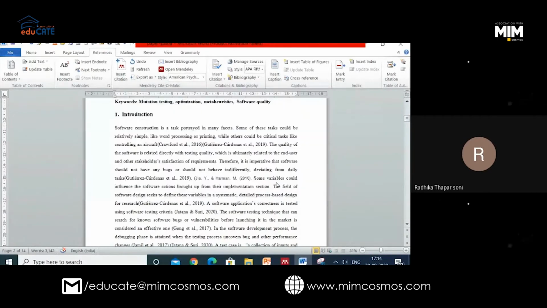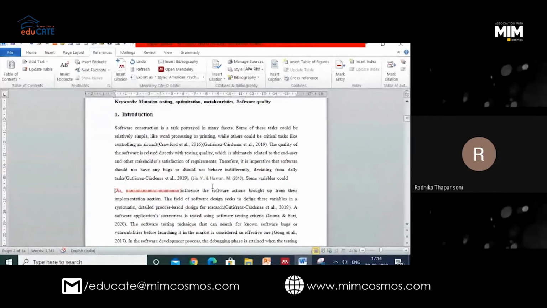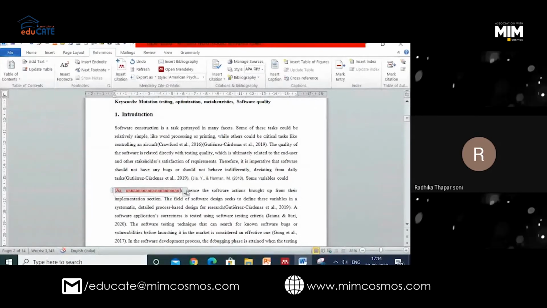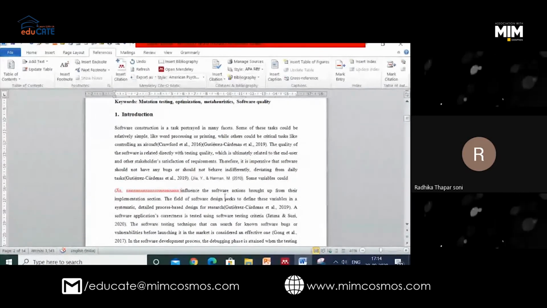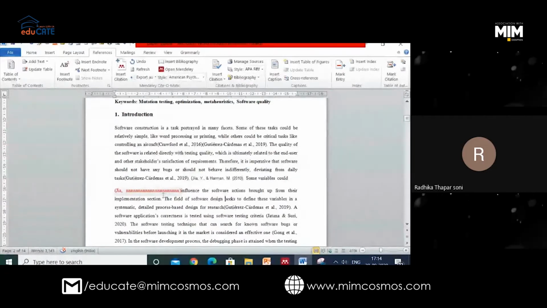So if I have 100 references this way, you can see this reference has come here. I think it is visible to everyone. If it is not, you may ask. I have highlighted it in red. So this is also a method that helps me. This is also an automatic method. I will never say that Word does not have such capability.